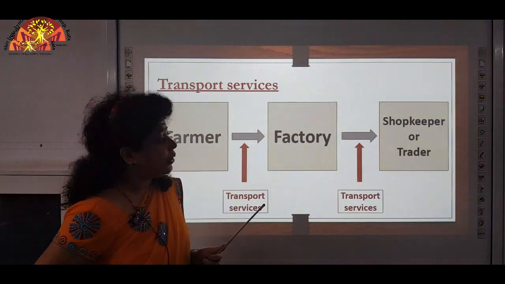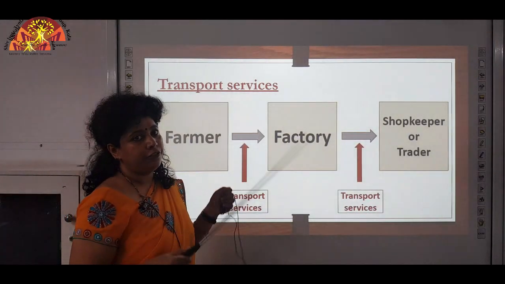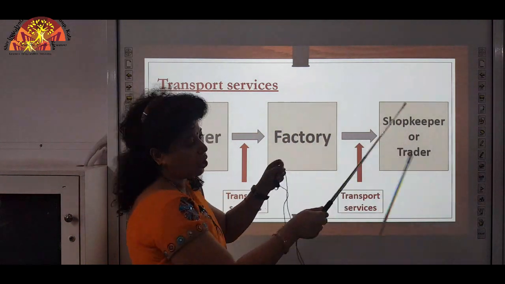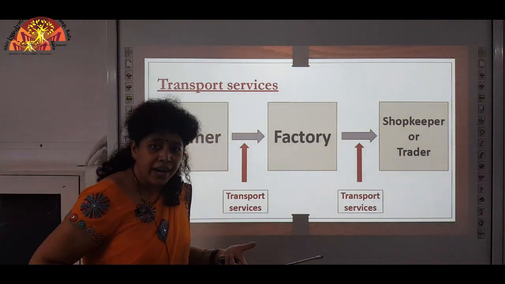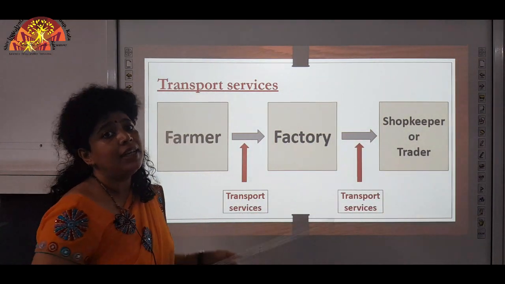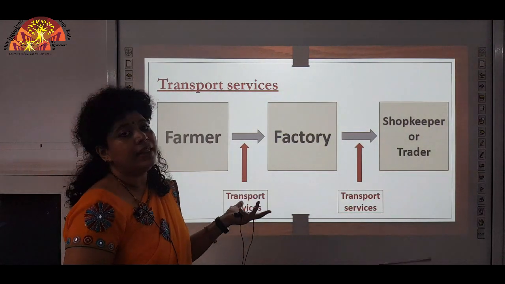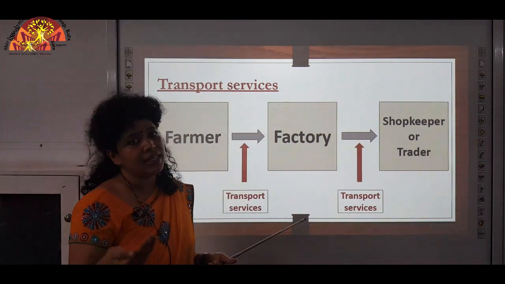And how will that go? The transport services provide a vehicle for that, and from the factory the goods go to the shops, and from here the shopkeeper or trader or distributor sells to people like us, and we are able to buy them for our basic needs.